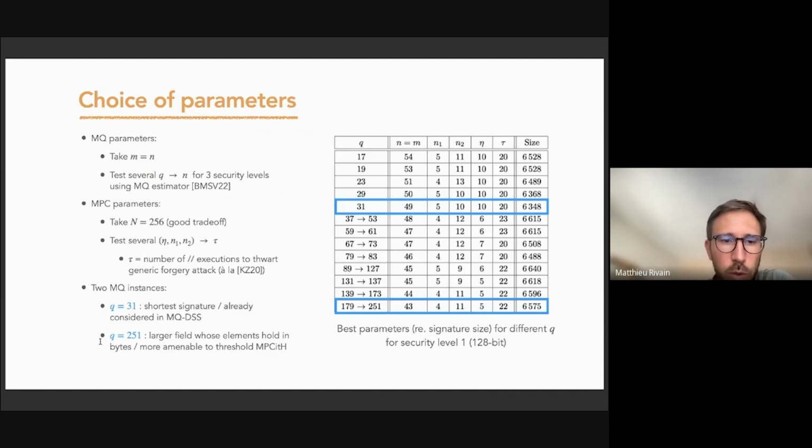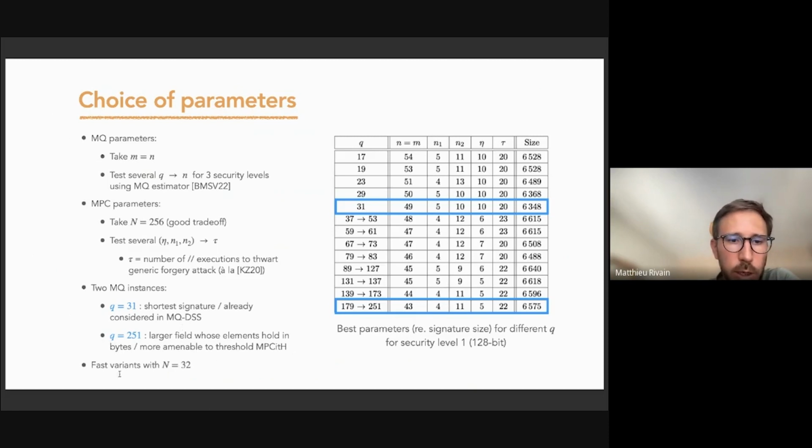And we also chose to keep Q equals 251, which is a large prime field for which elements can fit in bytes, and which might be more amenable to the threshold MPC in the head setting. So for now, we didn't apply this setting to MQOM because it wouldn't give really good results because of the false positive probability, basically.